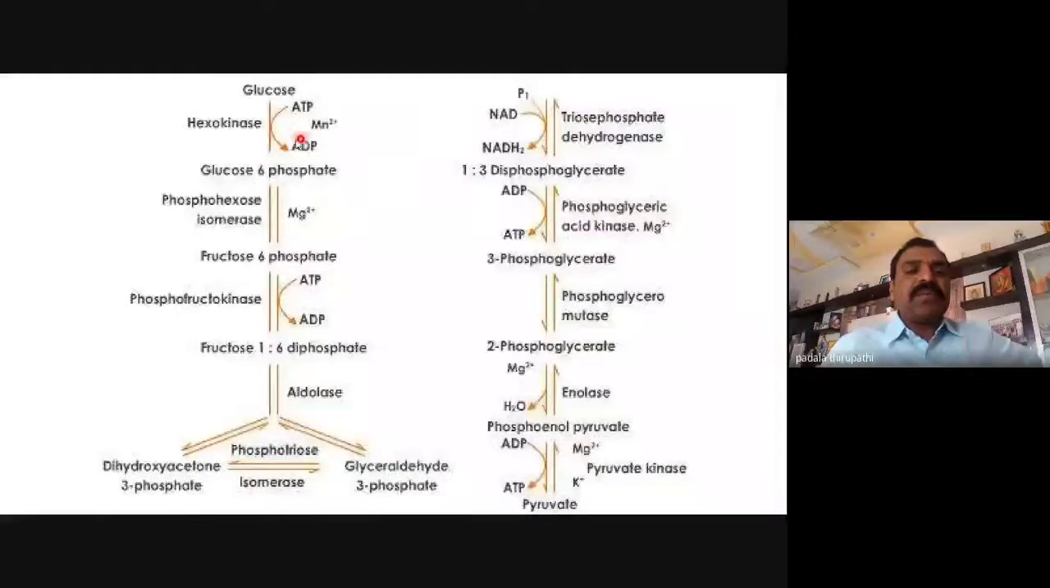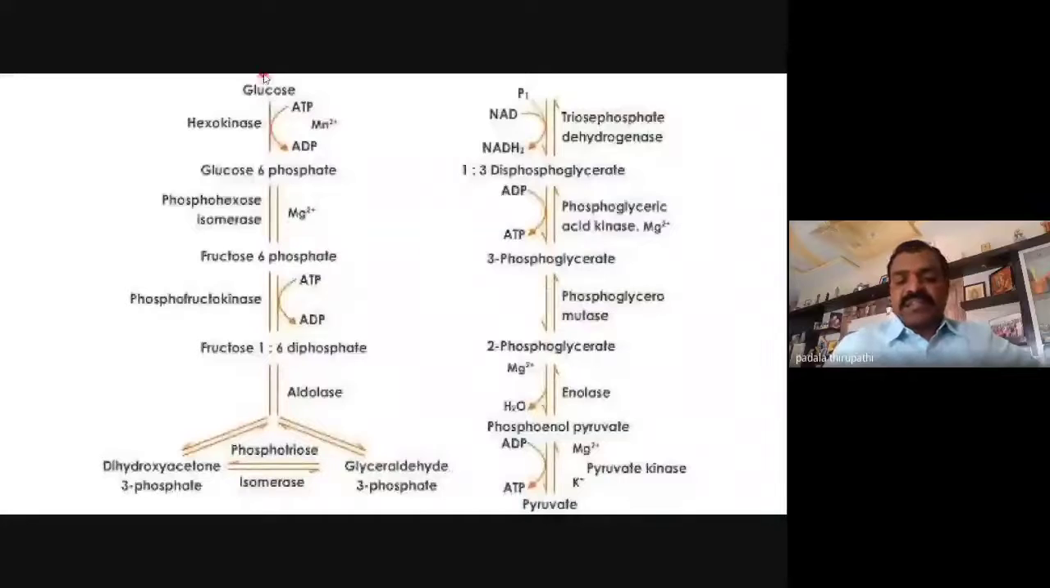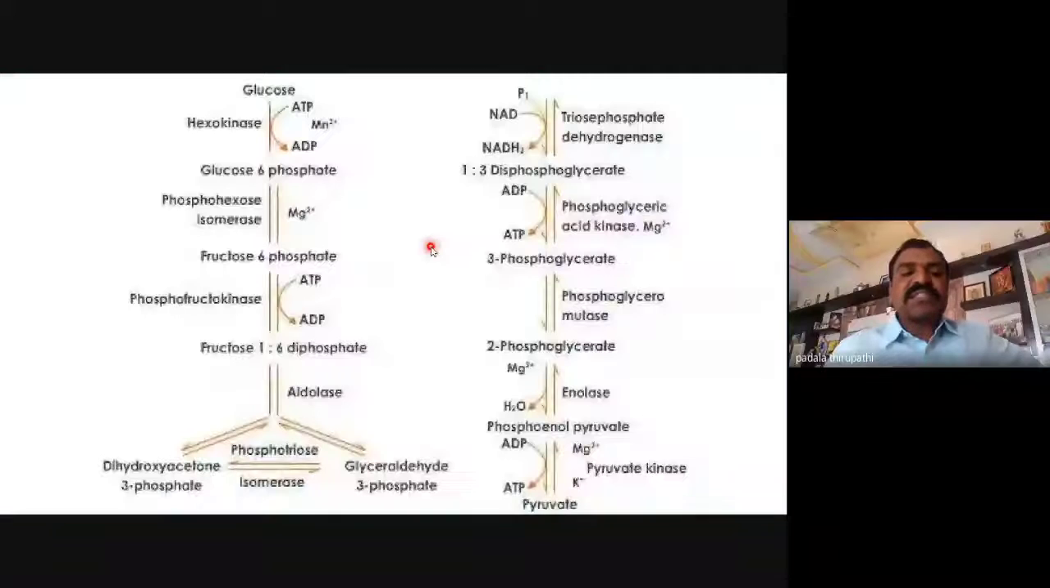This is the first step, and this is the second step, and third step, fourth step, and this is the fifth step. This complete first part, that is the cleavage step. And the second one is payoff step. In this payoff step, another 5 steps are involved here. This is the 6th one, 7th, 8th, 9th, 10th. So these 10 steps are going to explain about the glycolysis. So first phase is the preparatory phase, and the second one is the payoff phase.